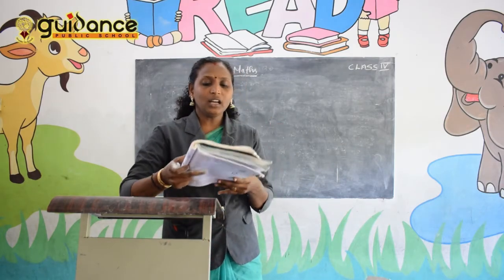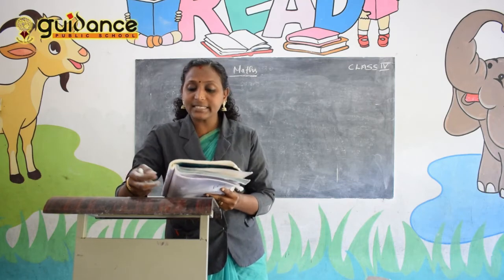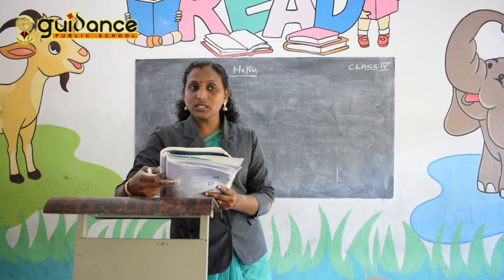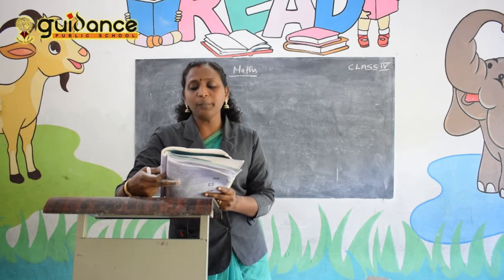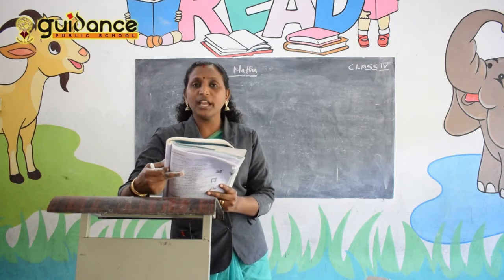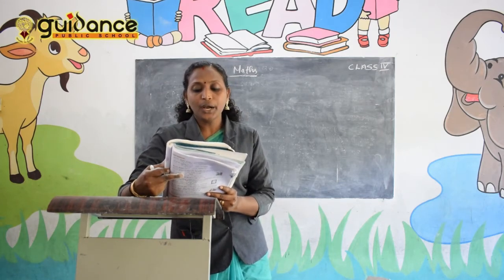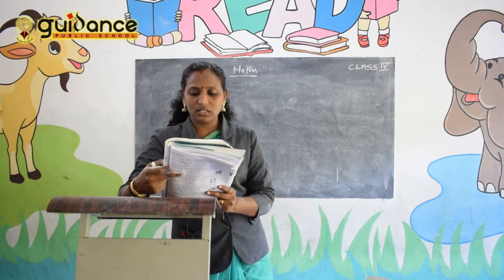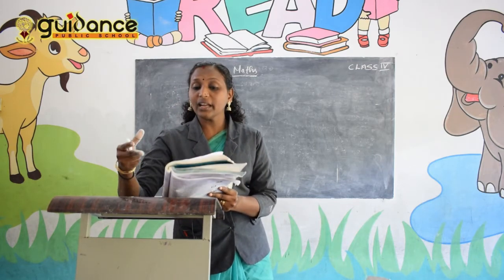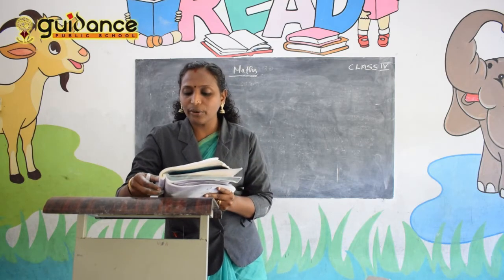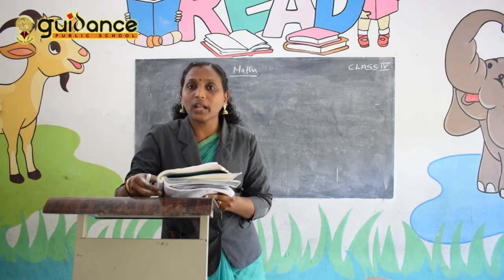A dealer bought an LCD TV for rupees 28,470 and sold it for rupees 30,150. Find his gain or loss. That is the question. So a dealer bought an LCD TV for rupees 28,470.